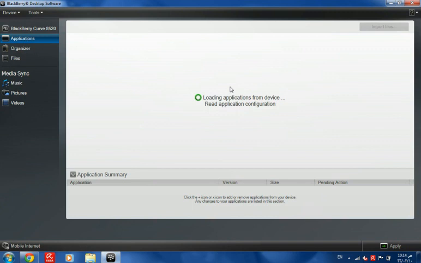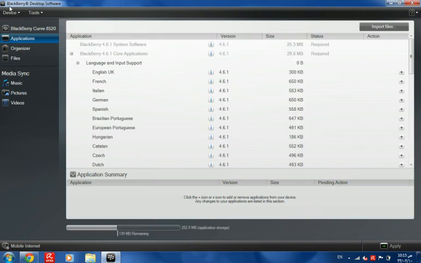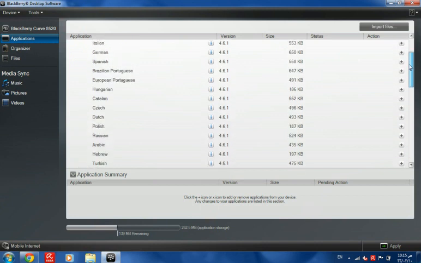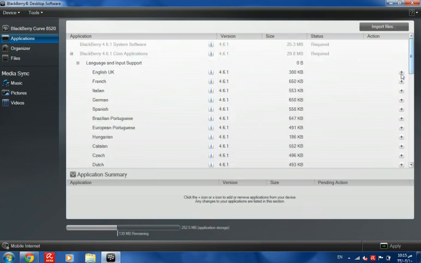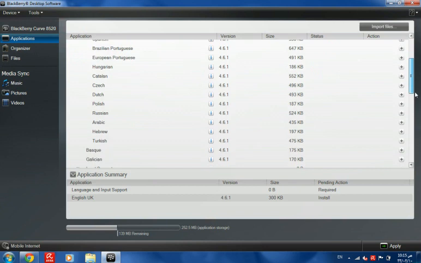Loading applications from device. And now, as you can see, all the applications I have on my BlackBerry are shown here. But the applications with the plus are the applications I don't have. Like, I think I have English, but maybe not UK. If I want, let's say I want to install English language, let's say, and